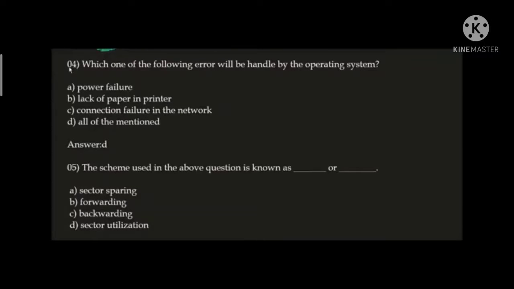Next question. Which one of the following errors will be handled by the operating system? Option A, power failure. Option B, lack of paper in printer. Option C, connection failure in the network. So guys, they all are errors handled and managed by operating system. So your correct answer is option D, all of the mentioned.